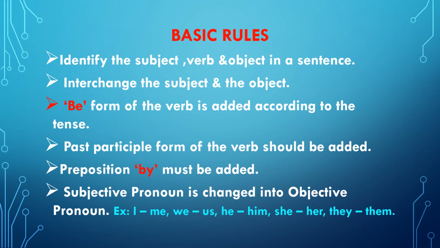Then the past participle form of the verb should be added. That is rule number 4. What does it tell? The verb has got 5 forms. For example, write is the present form, wrote is the past form, written is the past participle, writing is the present participle, to write is the infinitive. That means the third form of the verb, V3, should be added after adding the be form of the verb.